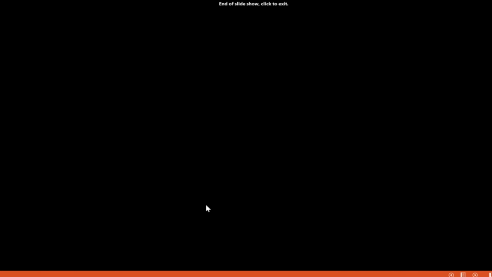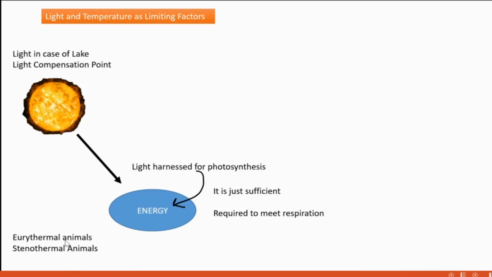Then eurythermal and stenothermal animals. Eurythermal means animals have a wide range of tolerance to temperature. Stenothermal means animals with only a narrow range of tolerance to temperature. Okay, with this we finish this chapter. Thank you.